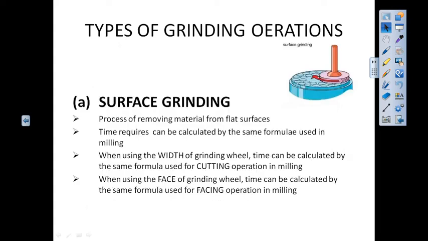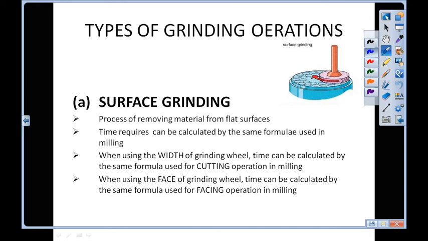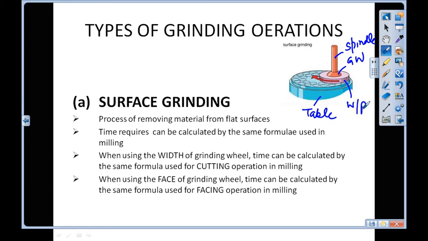So next we will talk about the types of grinding operation for calculation purpose. First one is surface grinding. So here is the rotary table, this one is the spindle, and this one is the grinding wheel, and this pink one is the workpiece. The diagram is self-explanatory. So this type of surface grinding is used to produce flat surfaces,